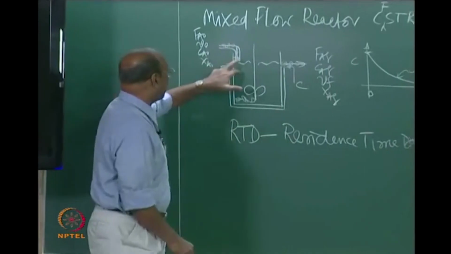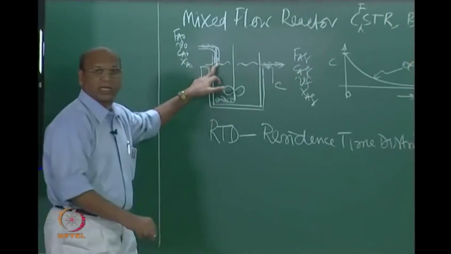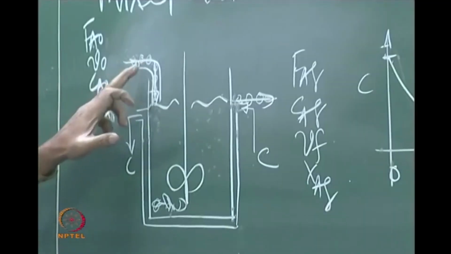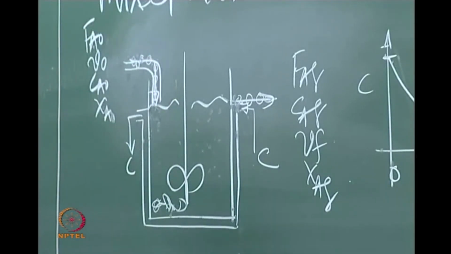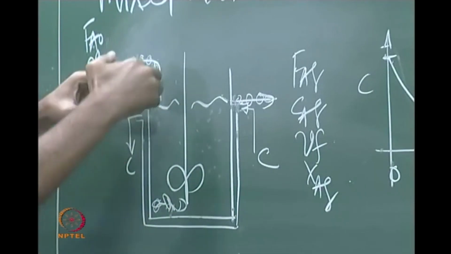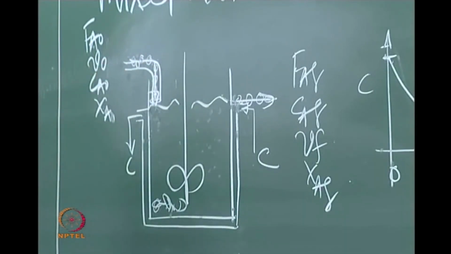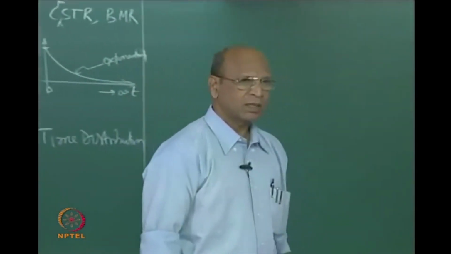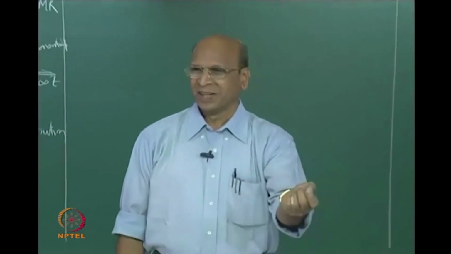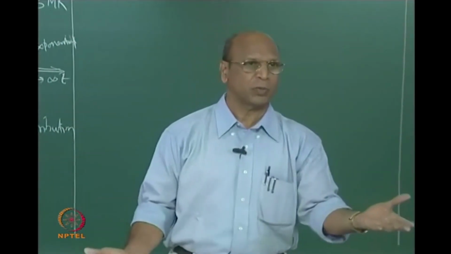Then that comes here, I will count my time t equal to 0 when it comes here, and the assumption is this fellow is not dispersed in that pipe. It is still maintaining exactly as a disc when it comes here. So, here I have the disc. The moment it enters there, what will happen to this disc? Pieces into pieces. What is the piece size? Molecule, because it is perfect mixing we are assuming, right?